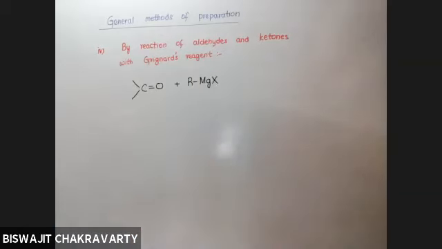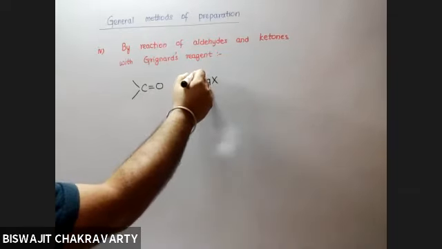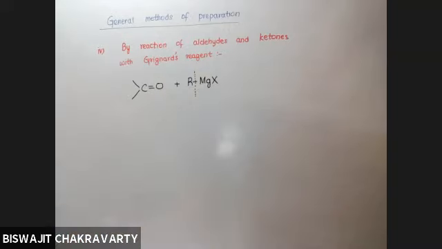We have already discussed that Grignard's reagent is a highly reactive compound. Which part of the Grignard's reagent has partial negative and which part has partial positive charge? And this is very important. We cannot proceed further if you're not aware of it.